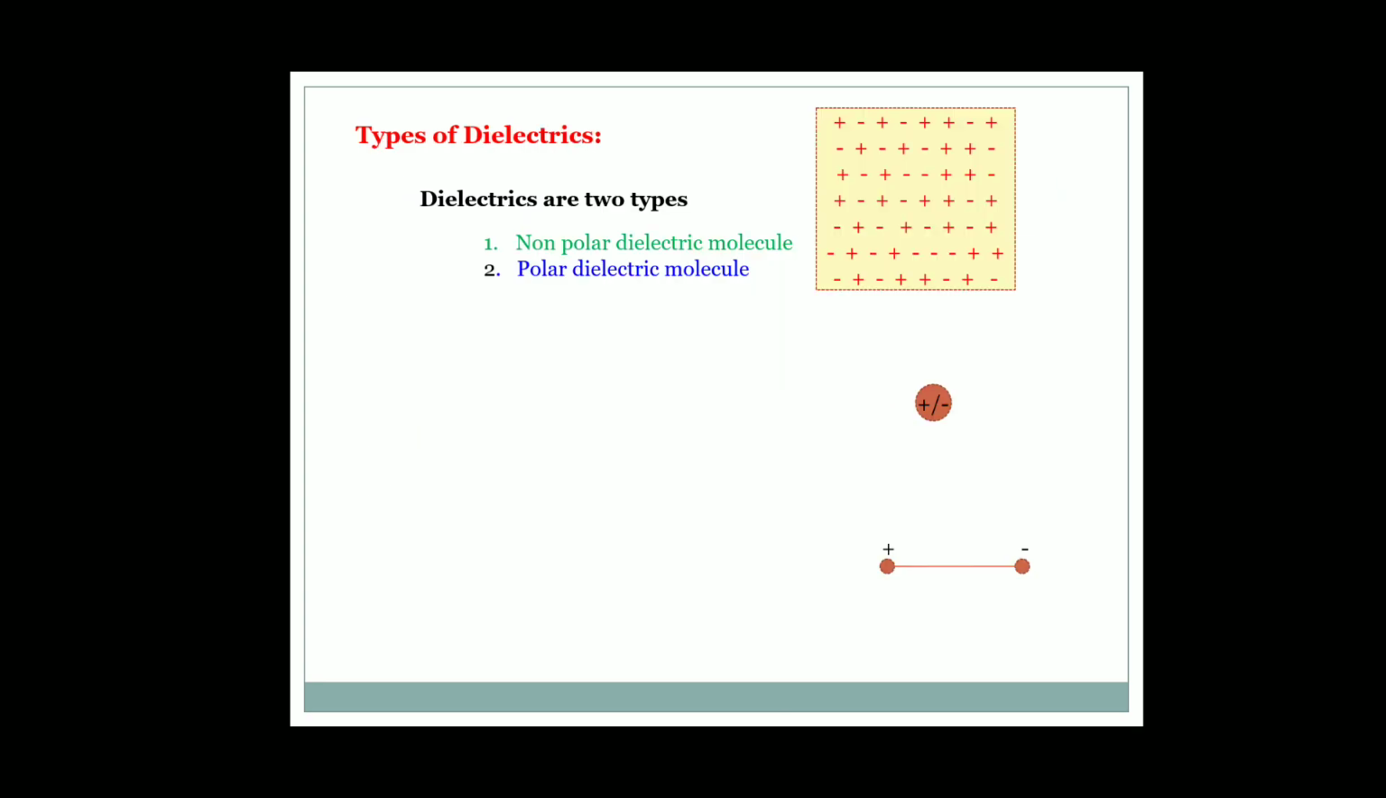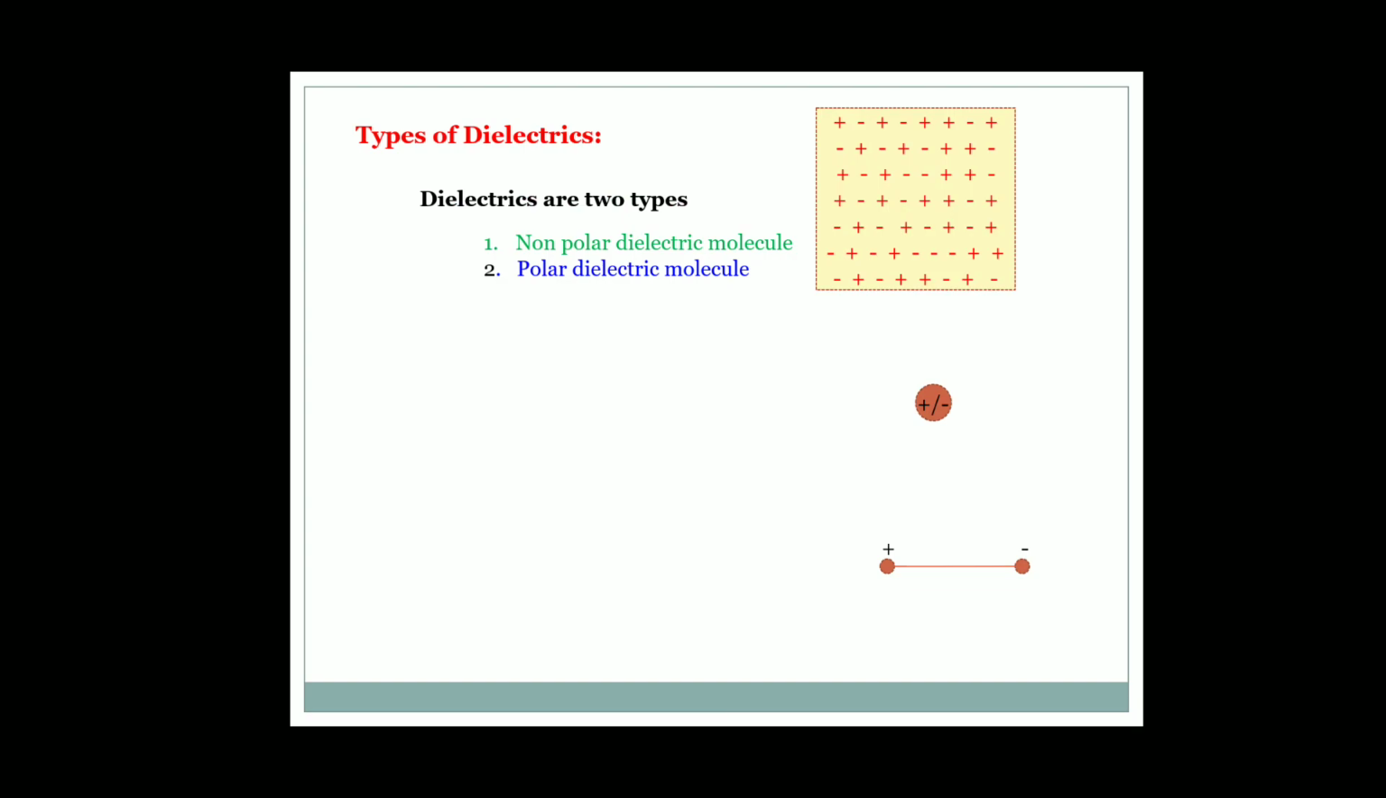So how many types of dielectrics do we have? There are two types of dielectrics: non-polar dielectrics and polar dielectrics, also called non-polar molecules and polar molecules. Before discussing these types of dielectrics, we want to look into the depth of the atom.